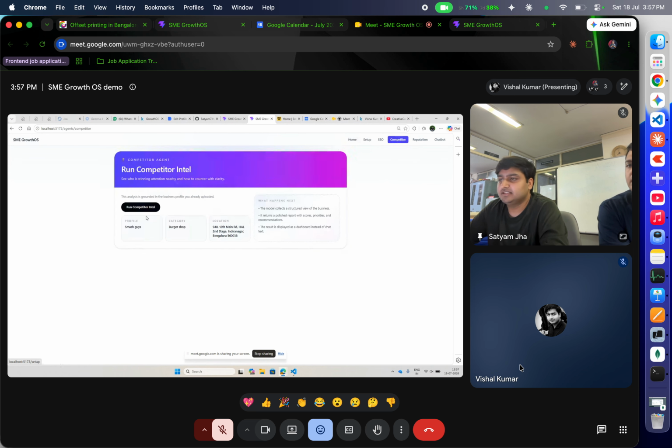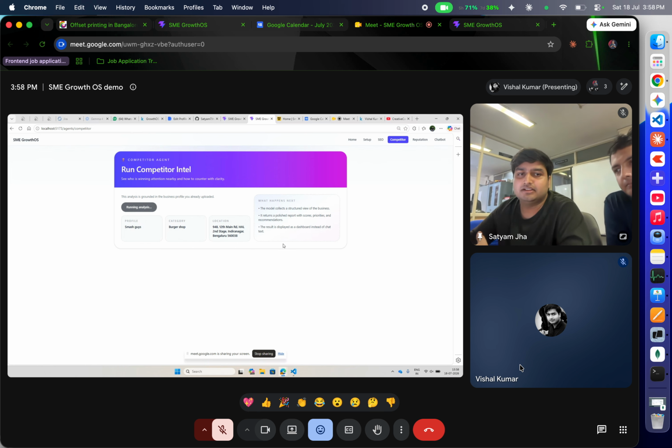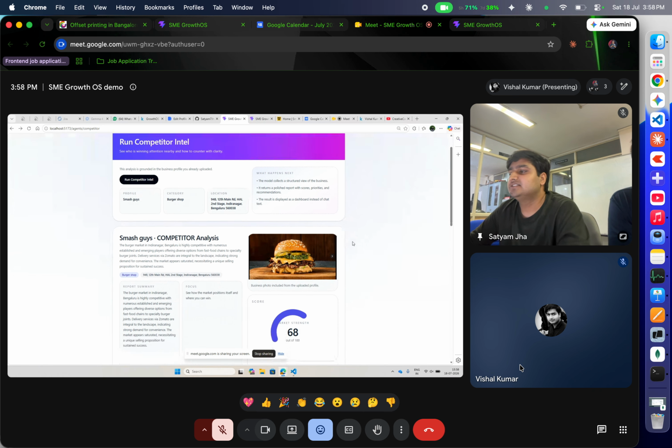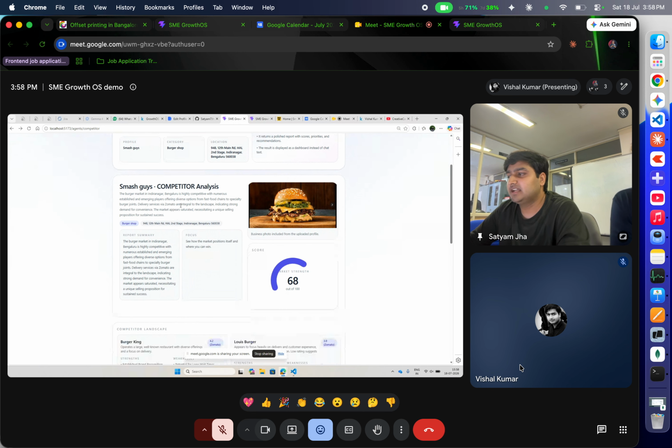Basically, this is the portal where you will land. When you open the competitor agent, you just click on run competitor intel, and it will run the analysis. It will communicate with the competitor agent and fetch all the data from the nearby location. It will feed the data to our Gemma, and Gemma will give us a response, and our UI will generate a beautiful architecture based on that. So this is what the analysis will look like.